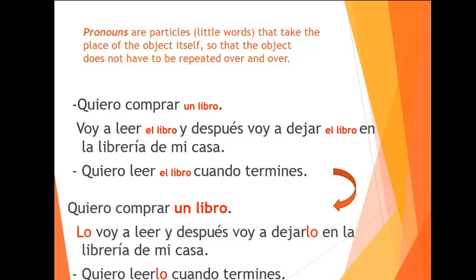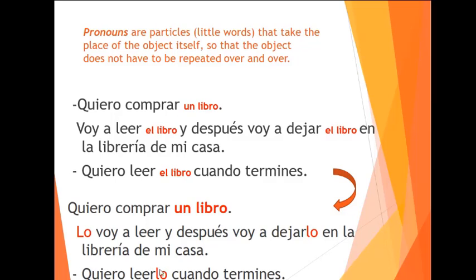It, meaning the book. I bought it the other day and it is in my house and I'm going to get it. It, everywhere, is going to be it. So in Spanish, we do the same. Lo voy a leer, I'm going to read it. It being the book. Remember that the lo is going to be the one that replaces something masculine and singular, like un libro. And then I'm going to leave it. Voy a dejarlo.